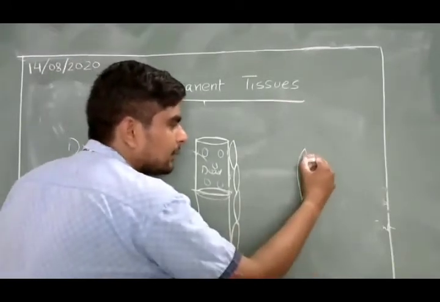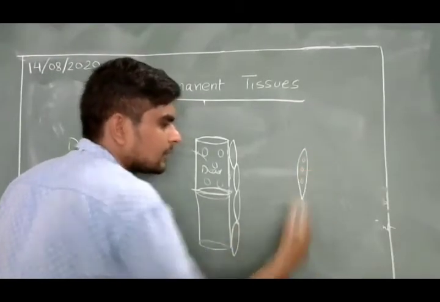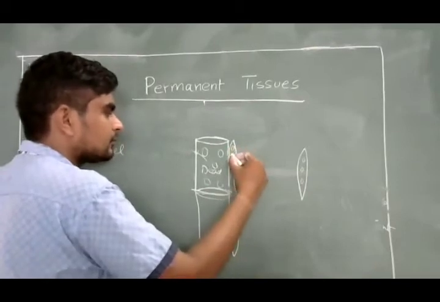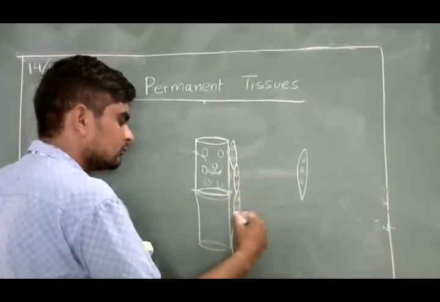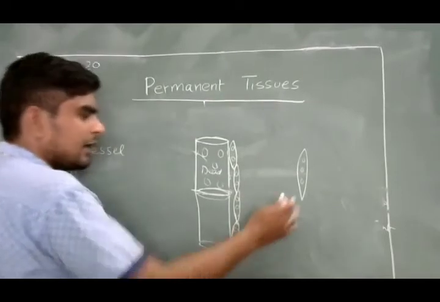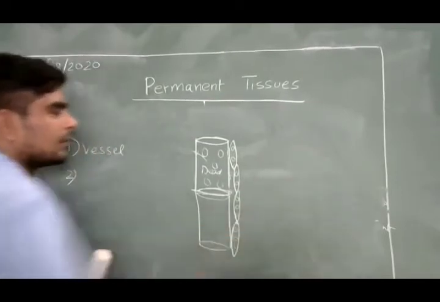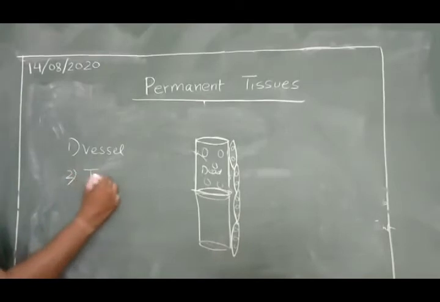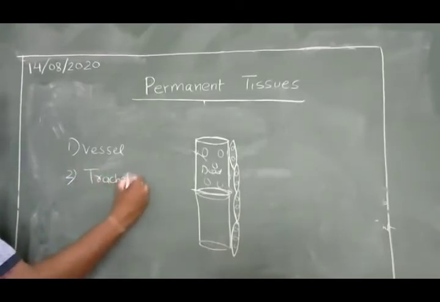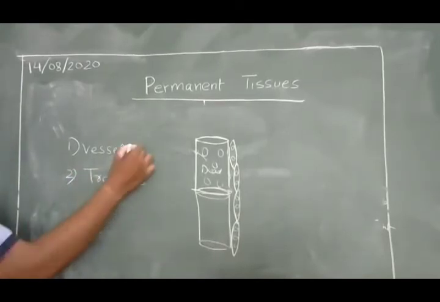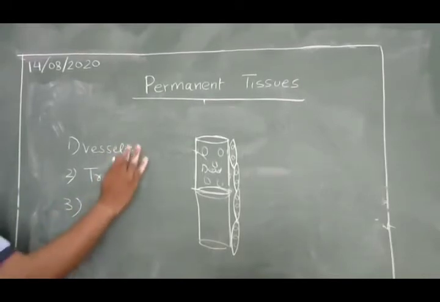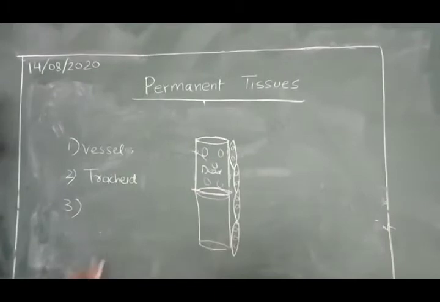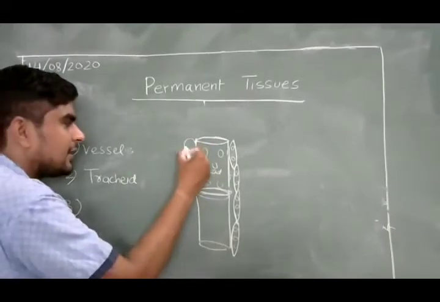It also has pores in its walls. This is the second type of cell. This is called a tracheid. Along with them, suppose there are parenchyma.